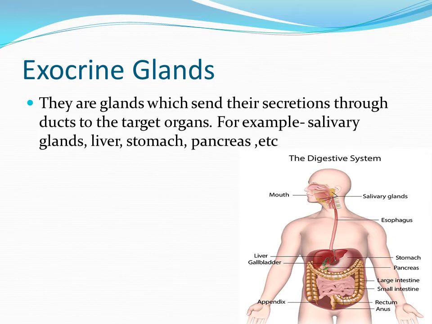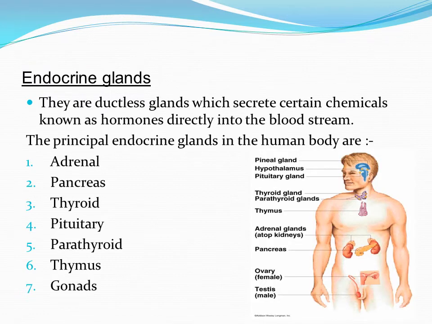Before knowing all this, we should know what a duct is. A duct is a canal or a tube through which the secretions pass. Now we move on to the endocrine glands. What are endocrine glands? Endocrine glands are ductless glands which secrete certain chemicals known as hormones directly into the bloodstream.